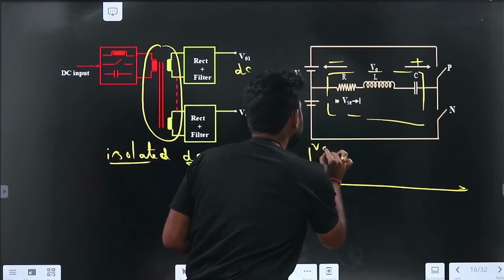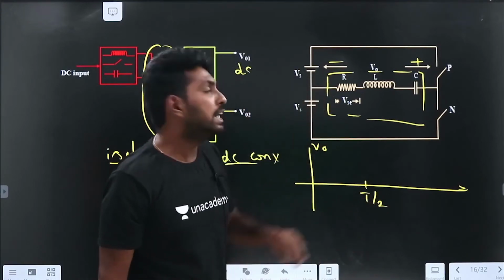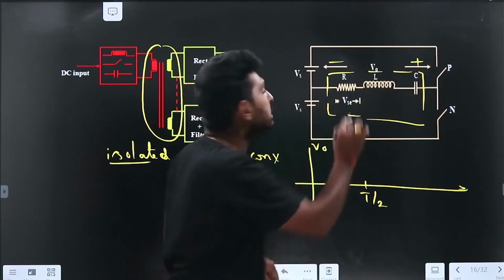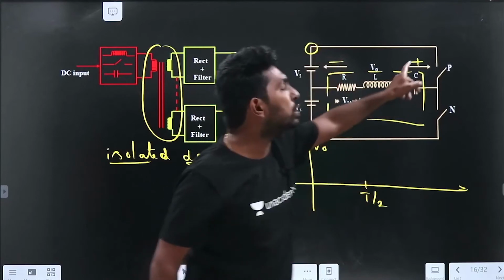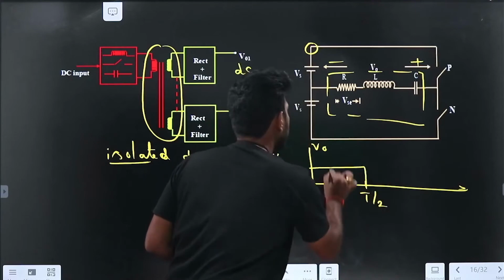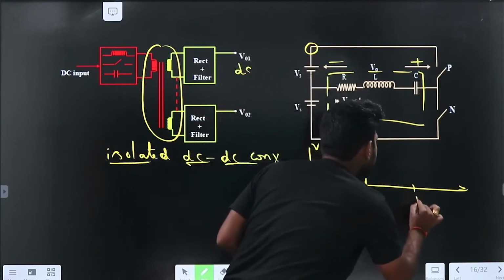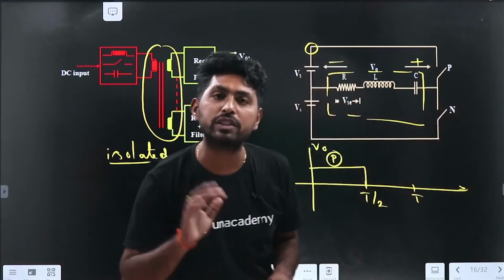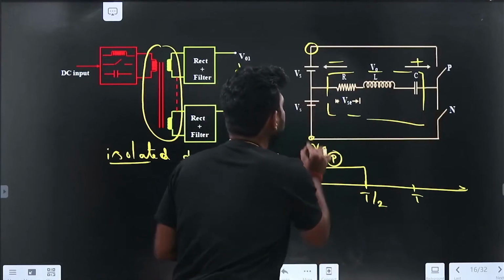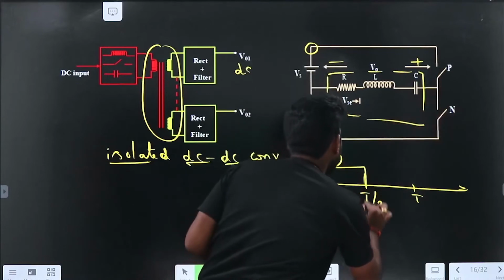Let me close the switch for the T/2 duration. If I close the P switch, the positive of Vs is connected to the positive of V0, so V0 equals Vs. From T/2 to T, if I close the N switch, the negative of Vs, minus Vs, is connected to the positive of V0, so V0 equals minus Vs.